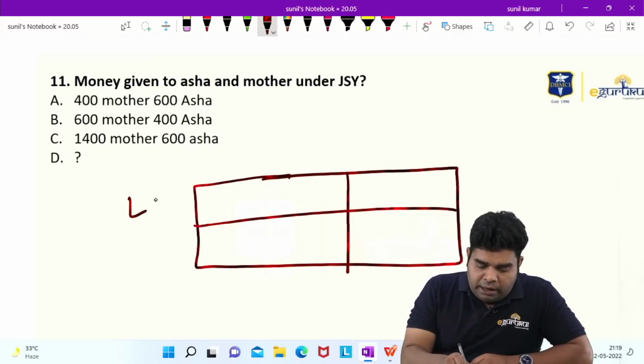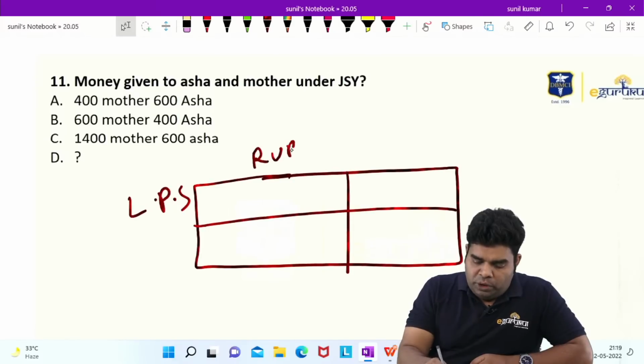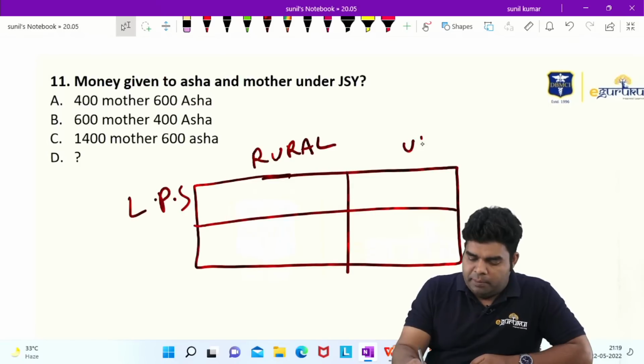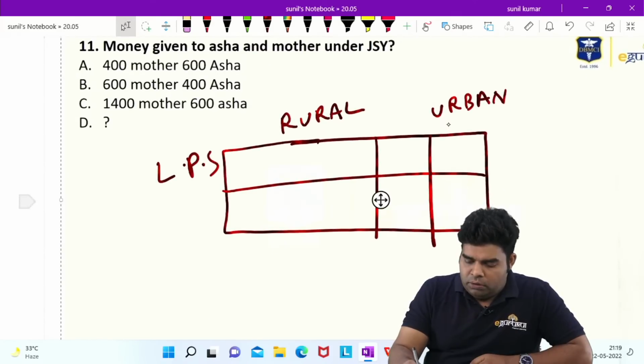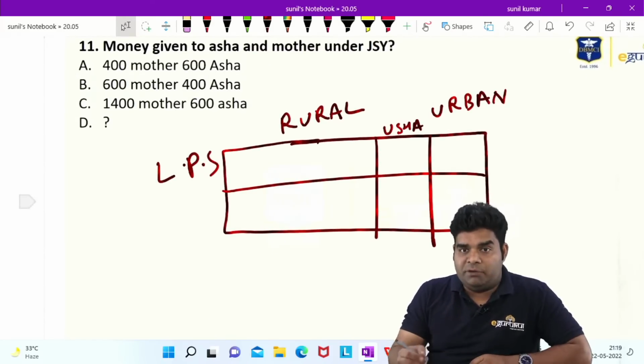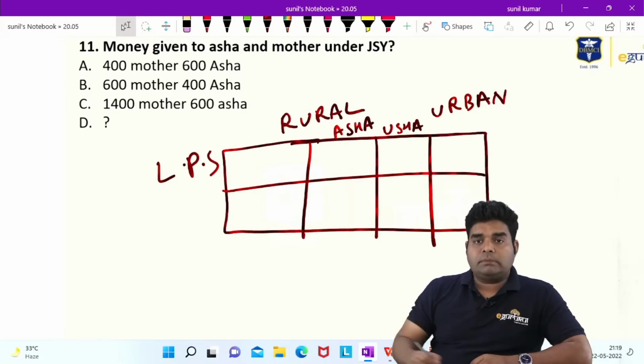And again in low performing states, we have urban area and rural area. So let's say we are talking about rural area here and urban area here. And we are writing the money of, let's say, Usha here, because in urban area we don't have ASHA, we have Usha. And in rural area we are writing, suppose, the money of ASHA.